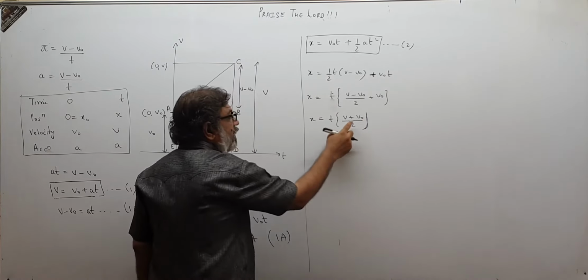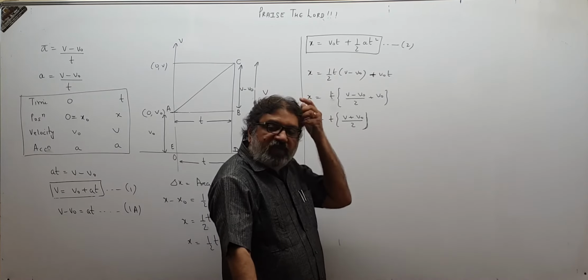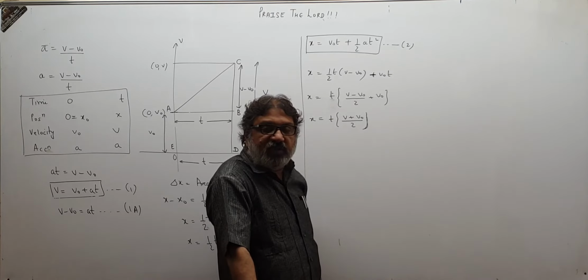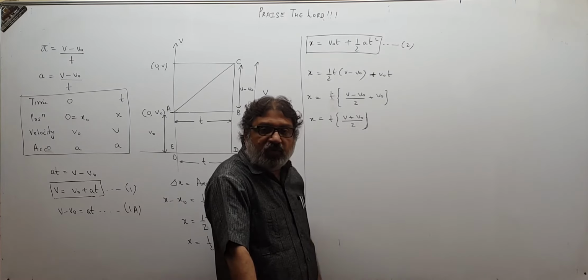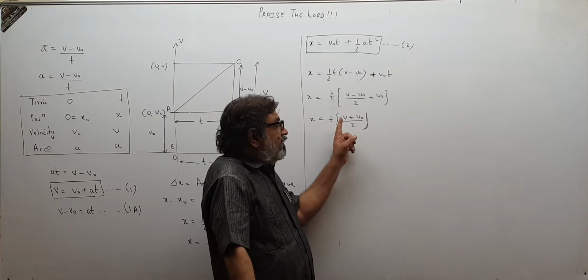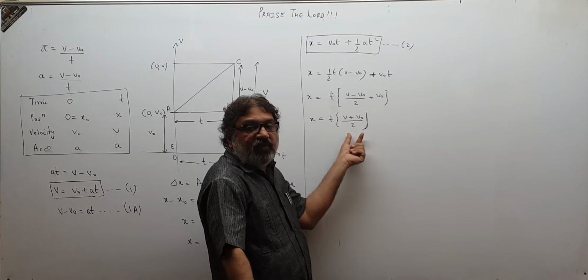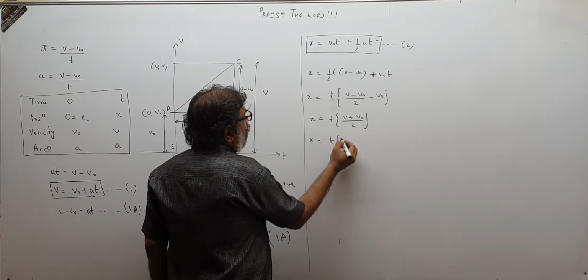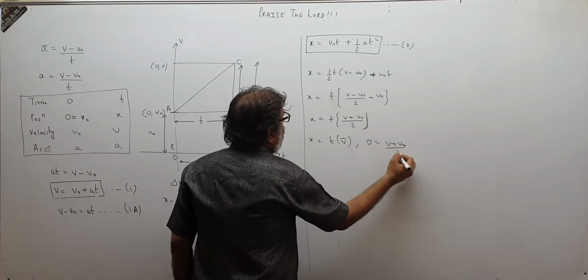And now children, this is just like x1 plus x2 upon 2. Two observations are given to us, x1 and x2. So what is the mean of those observations? x1 plus x2 upon 2. So this is like that, V plus VO upon 2, sum of observations upon total number of observations. So this is the average velocity. So X will be T into V bar, where V bar will be V plus VO upon 2.